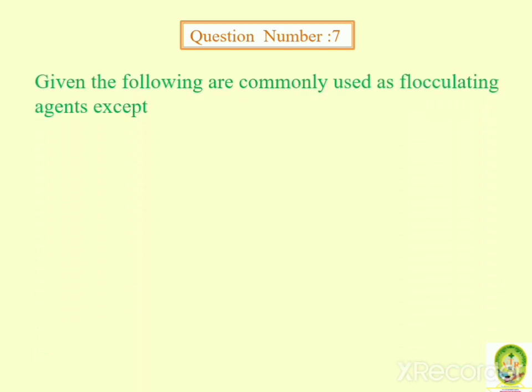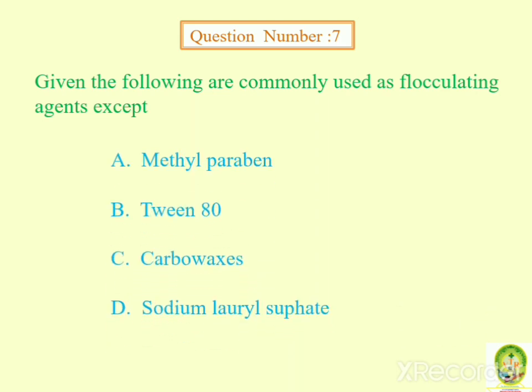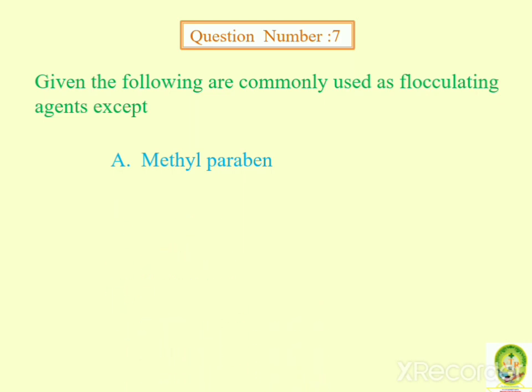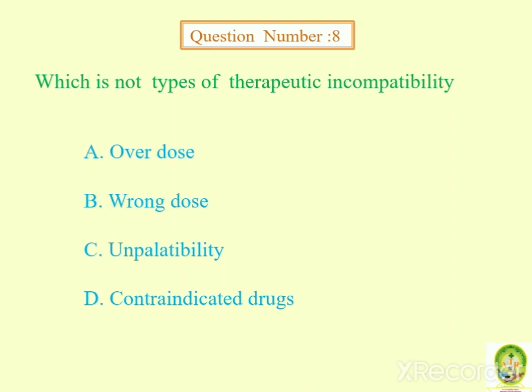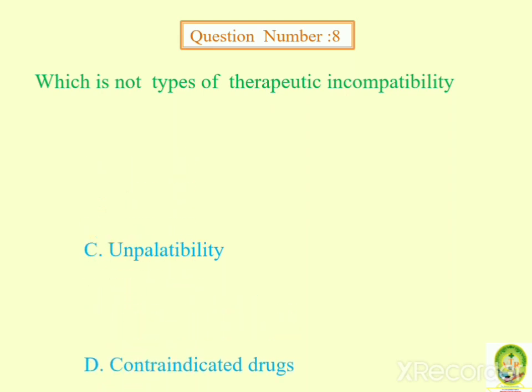Given the following, which are commonly used as a flocculating agent except methylparaben, Tween 80, carboxyls, sodium lauryl sulfate. So answer is methylparaben. Which is not a type of therapeutic incompatibility? Overdose, wrong dose, unpalatability, contraindicated drugs. Answer is unpalatability.